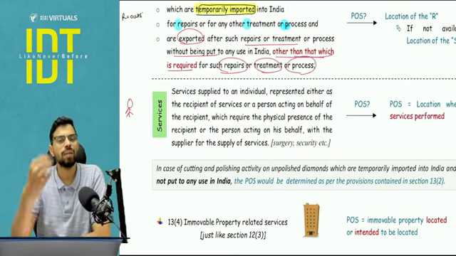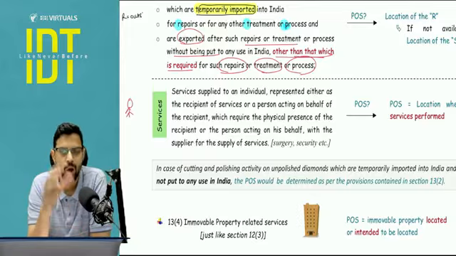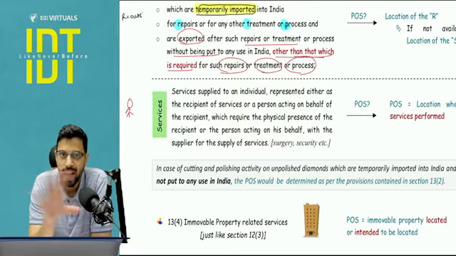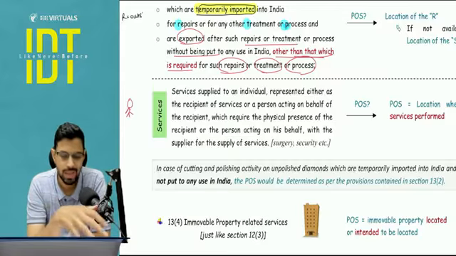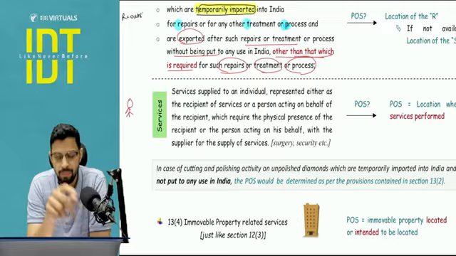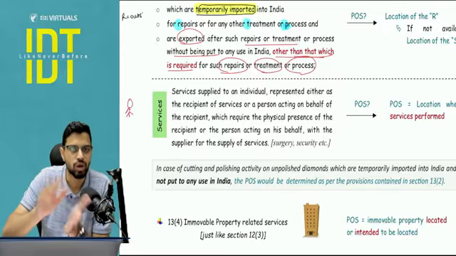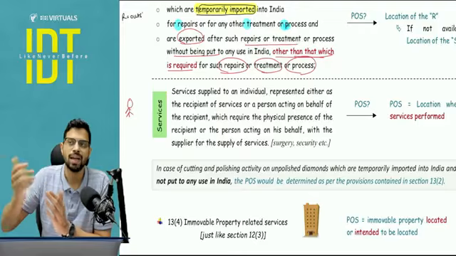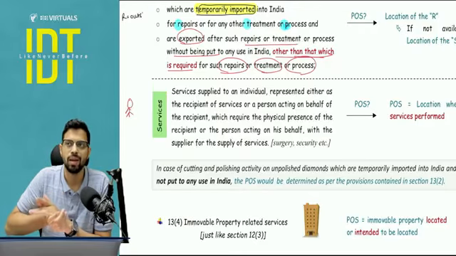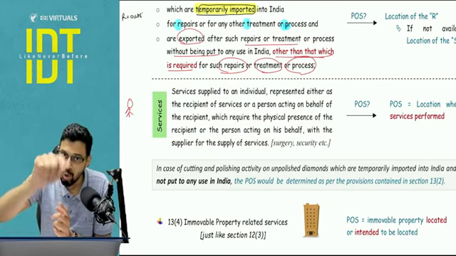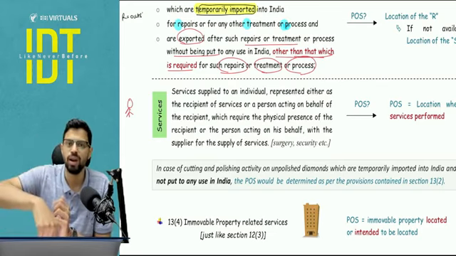Now, some use might be required in the process of RTP, or just to check whether the item is correctly repaired or not. But beyond that, I don't intend to use it. So, for example, there is a calculator that I imported for the purpose of repair. I will just check 2 plus 2, 4. Is it working or not? That use is allowed. But let's say I talk to my recipient and I say that I want to use it for 3 months, to cover one IDT batch, and then I will give it back. That means the goods are being used in India, so it will not fall under the exception.